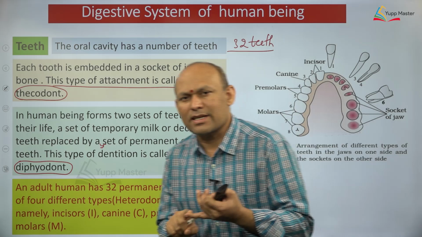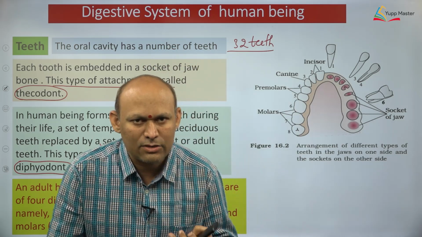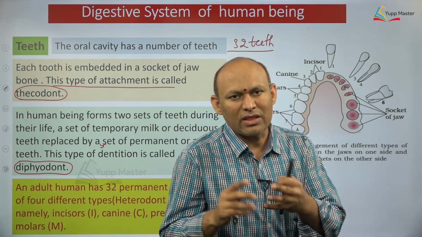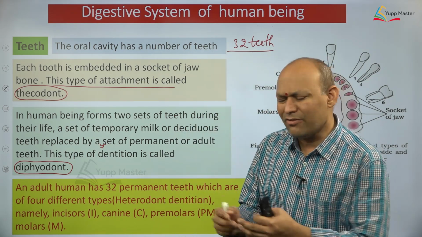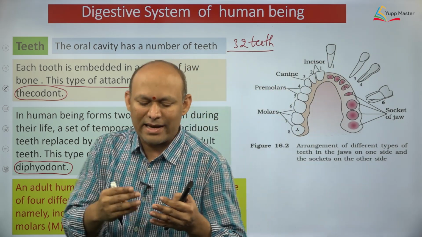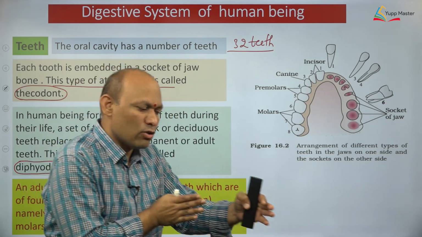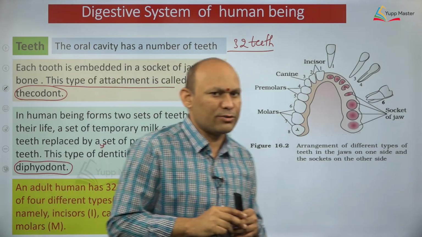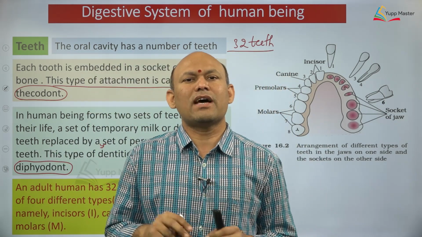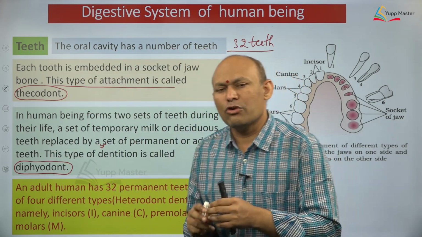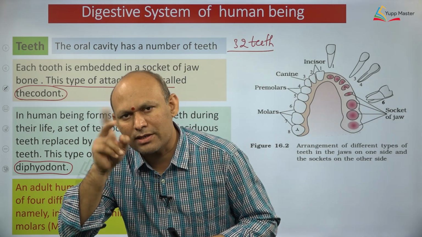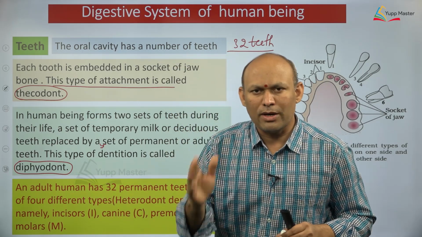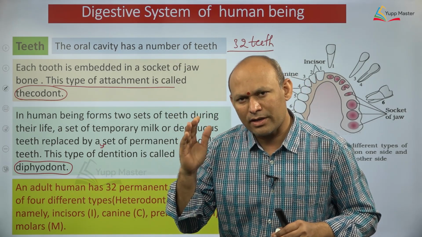The first set is called the milk set, dear students, or the deciduous set, because they will fall after a certain age, and in place of those milk teeth, permanent teeth will be formed, dear students. So how many sets of teeth are formed during the lifespan of a human being? Two sets of teeth are formed during the lifespan of a human being, right?